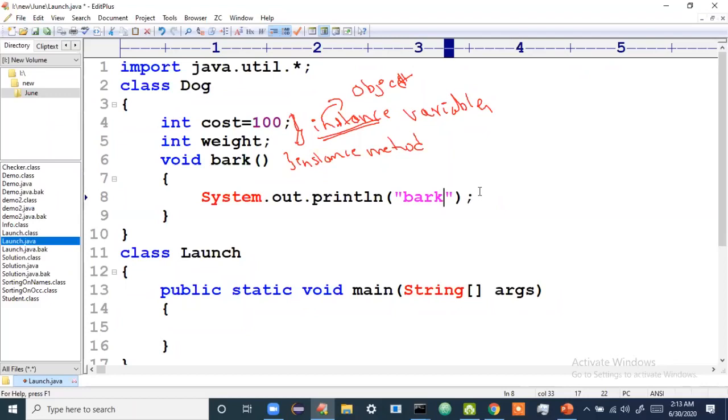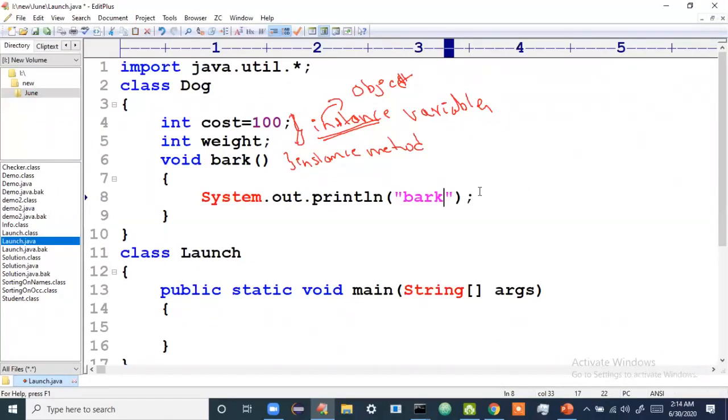I want you to understand that. If the object is not there, how can you call a method which is supposed to be present inside an object? Is it clear? So if you want to call a method, the object should be created first. If Rocky has to bark, bark is a method to be executed, and Rocky should be present first. If you want to call a method, you have to create the object first, then call the method. Is it clear? So now the question is, sir, how to create an object here?